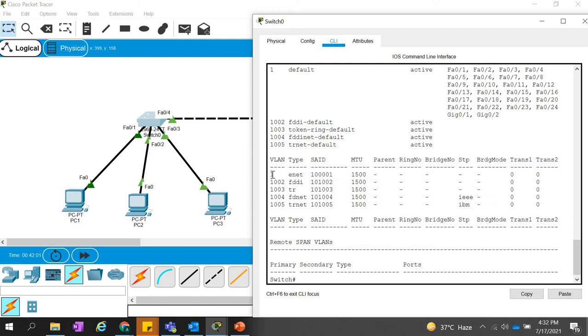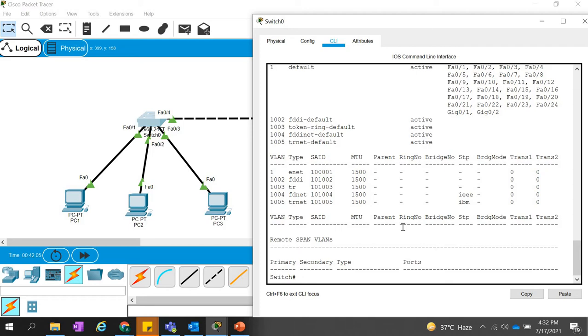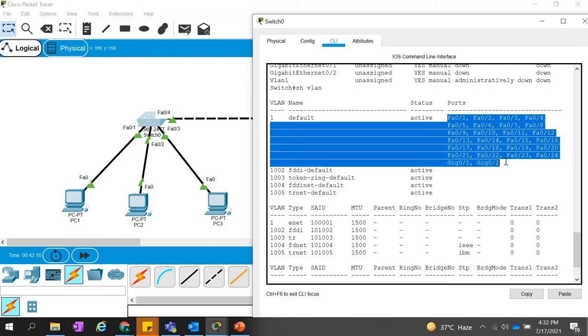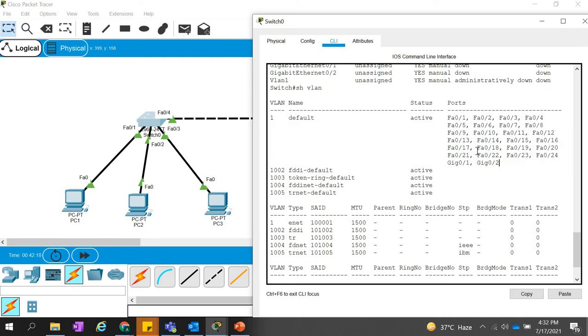Right now we have this one VLAN 1, which is the default, or we also call it the native VLAN. You see that this is VLAN 1, the name is default, and all the ports are part of that VLAN, from FA0/1 to 0/24, as well as our gigabit Ethernet ports.